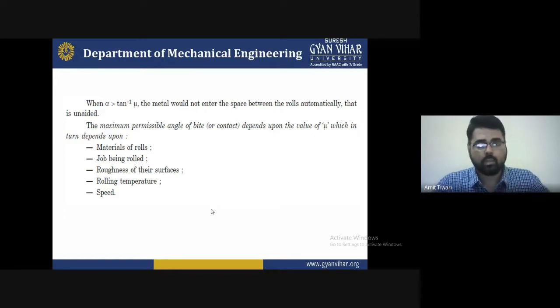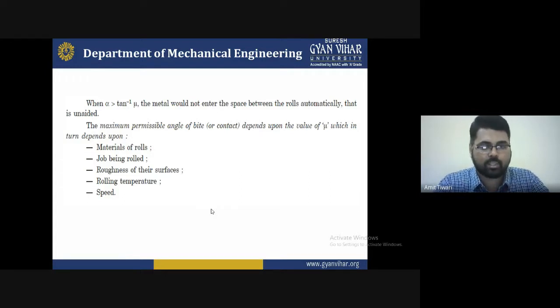The maximum permissible angle of bite, or angle of contact, depends upon the value of mu, which in turn depends upon the material of the roller, the job being rolled, the roughness of their surfaces, and the rolling temperature and speed.